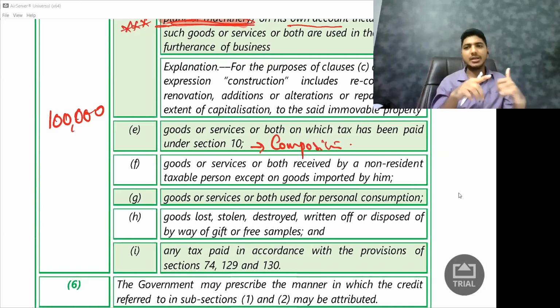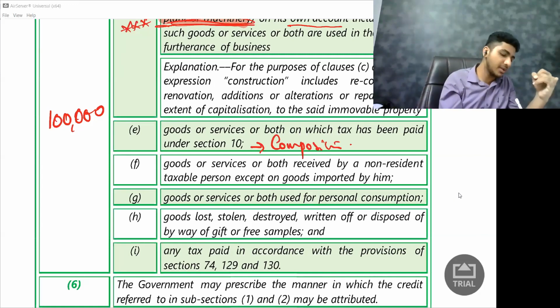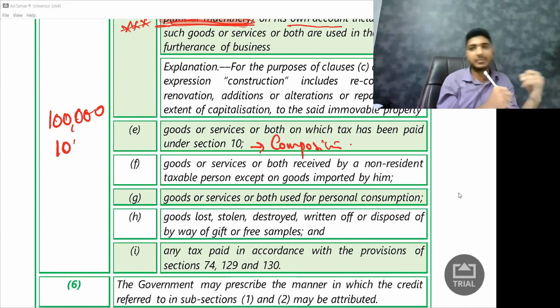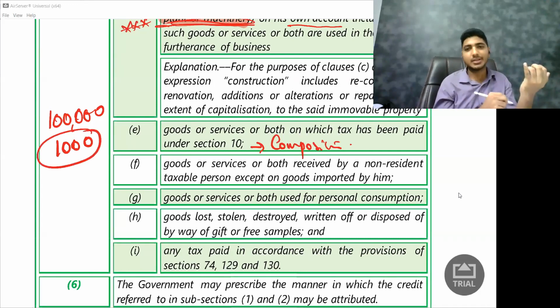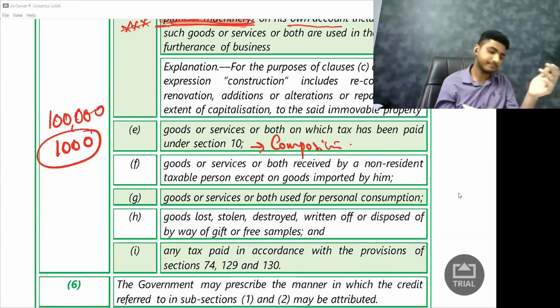So I purchased items worth rupees 1 lakh from a composition dealer. He will pay 1% on this, so he will pay 1000 rupees to the government. Will I get the credit of this 1000 rupees? Answer is no. I will not get the credit. Simple point. Next, goods or services or both received by an NRTP, except on goods imported by him.